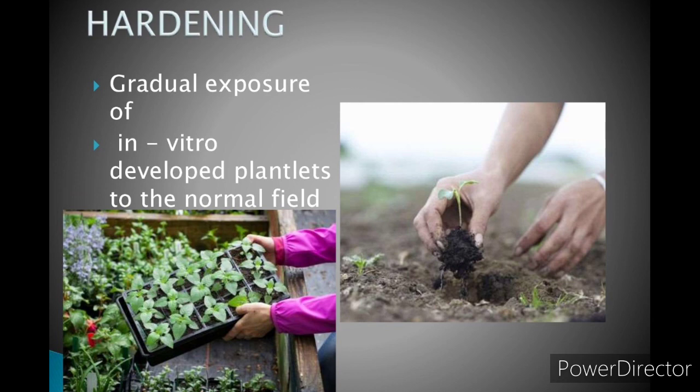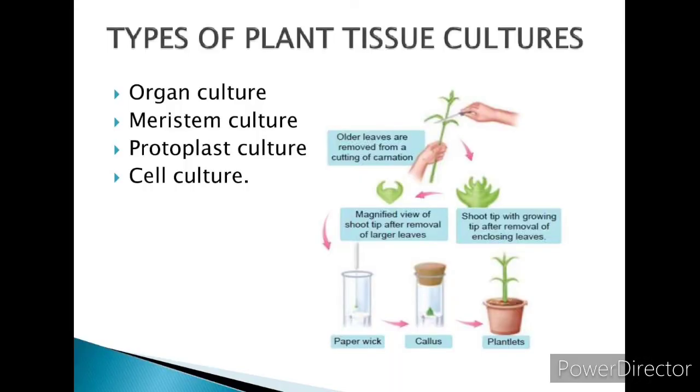Types of plant tissue cultures. Based on the explants, there are different types of plant tissue cultures. They are organ culture, meristem culture, protoplast culture and cell suspension culture.